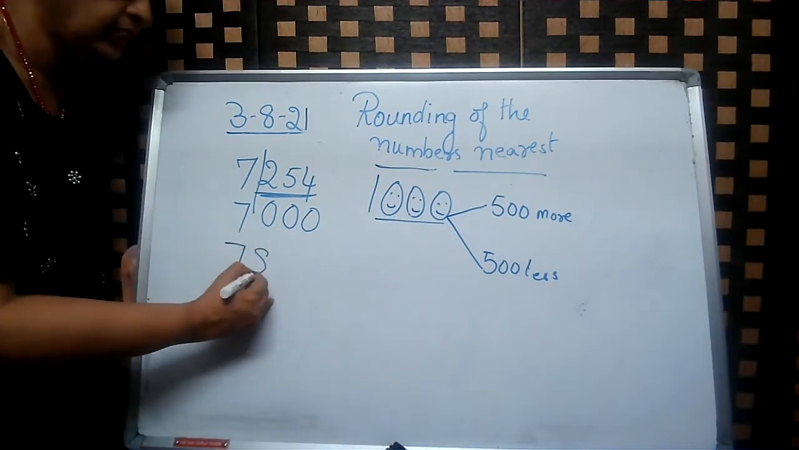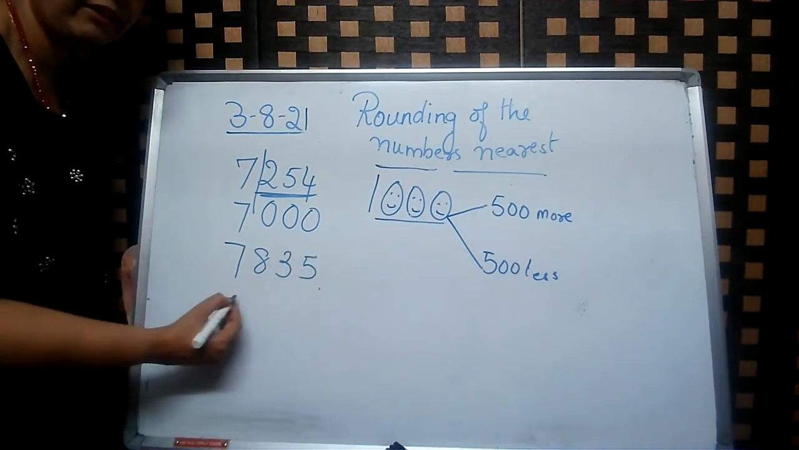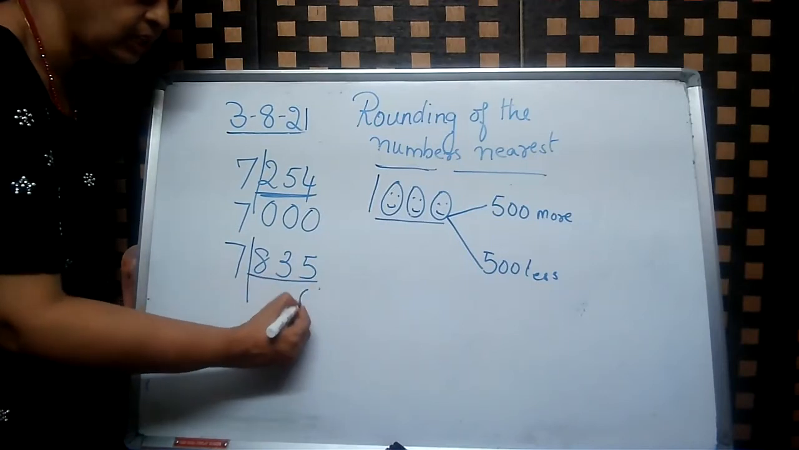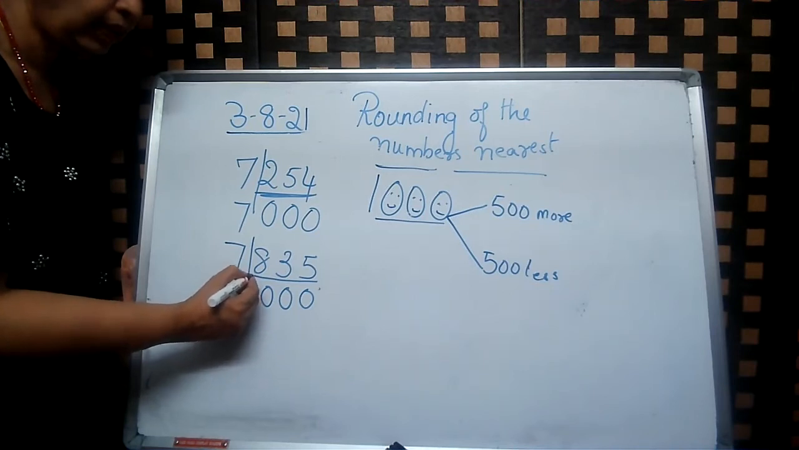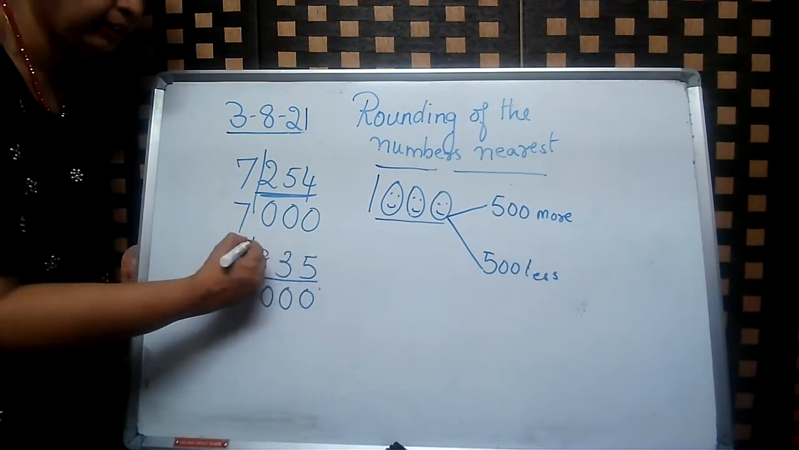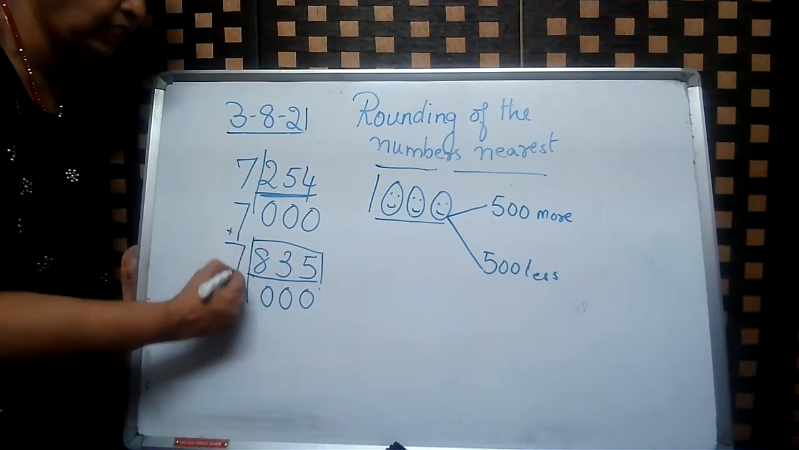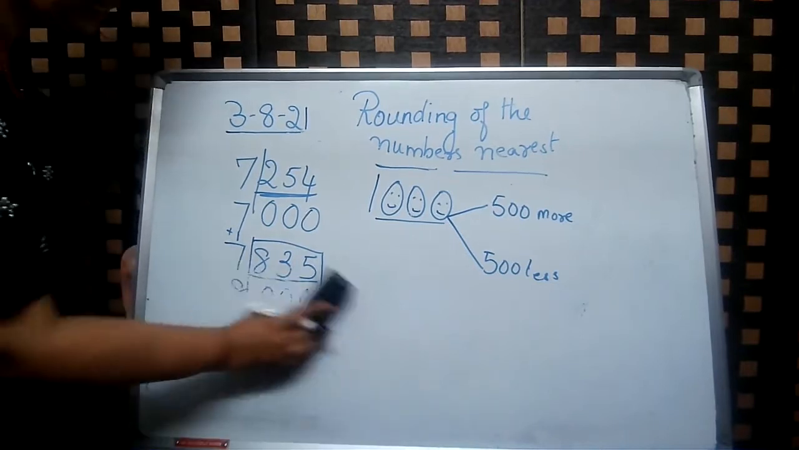7,835. Now this is more than 500. So you will have three zeros and 8. Okay, it is more than 500. So we add 1 in the thousands place. It will be 8,000. Okay, I will explain once more.